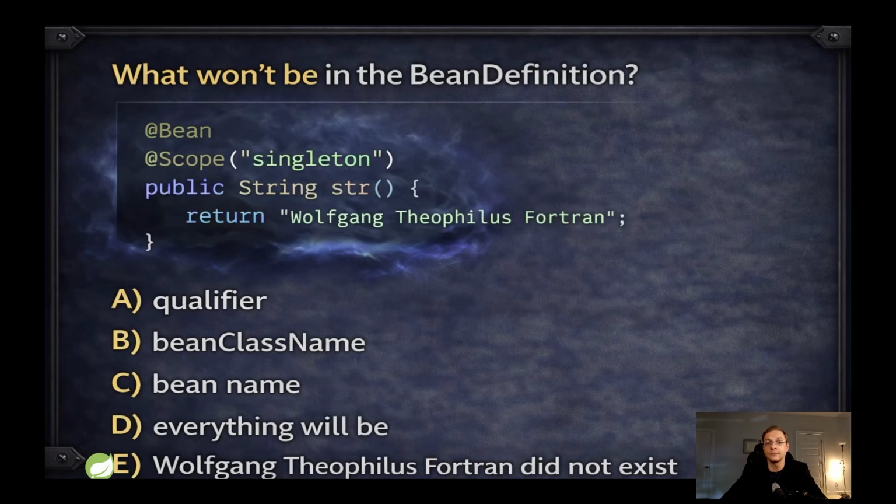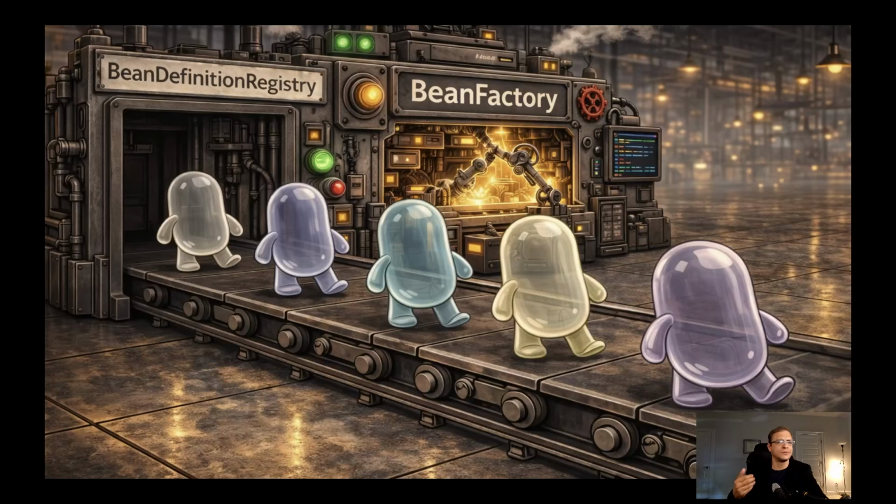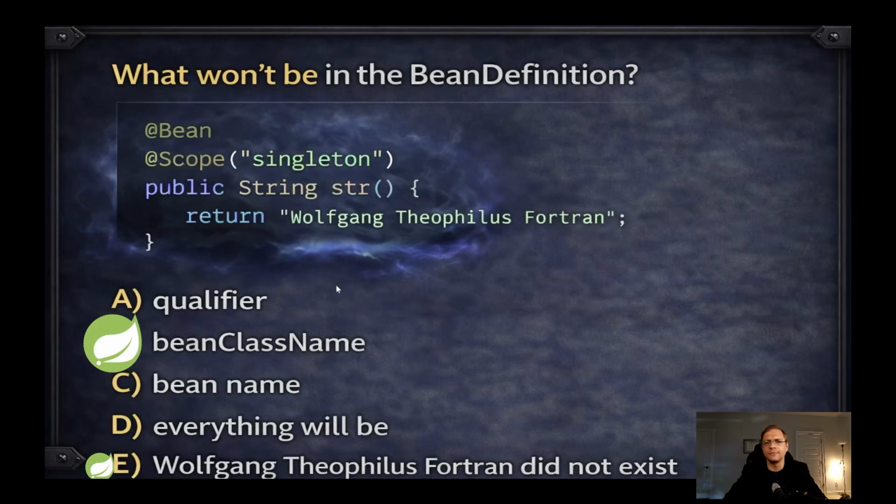So what is the answer? 1, 2, the bean class name. And it seems very strange, right? Because we can see that it's String and the method returns String, but Java has polymorphism, right?